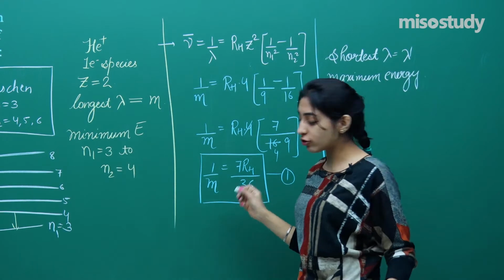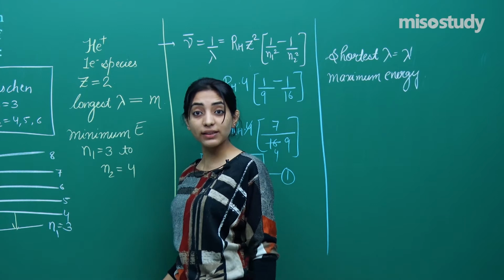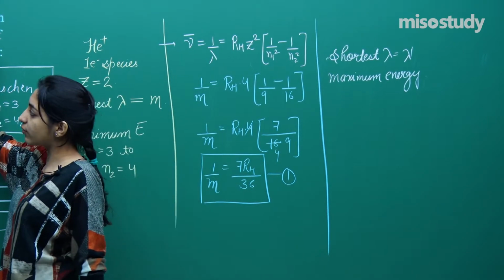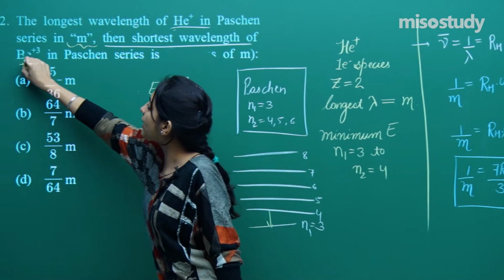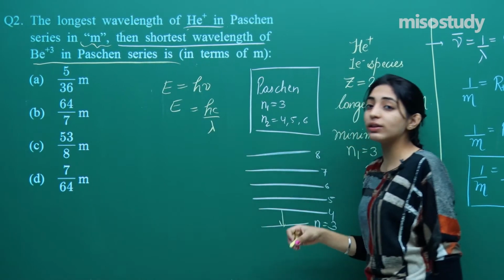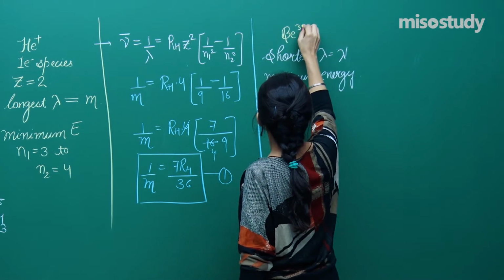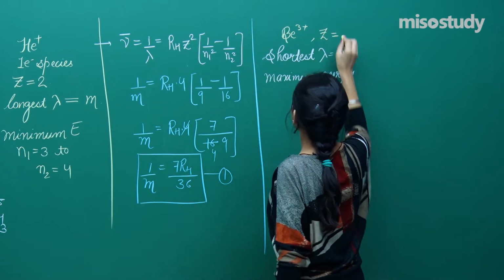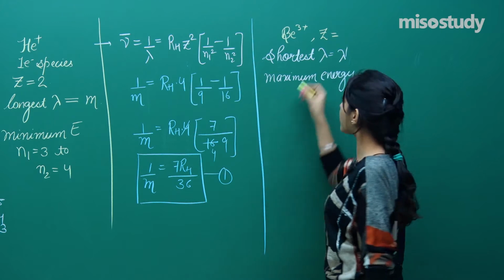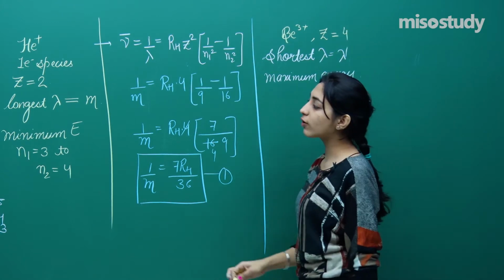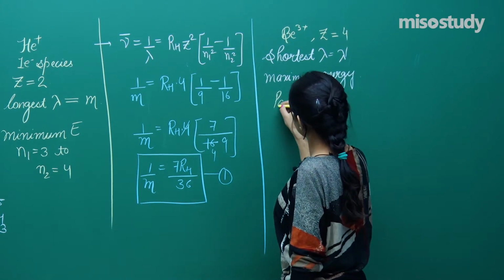Of which transition, and in what? The shortest wavelength of beryllium 3 positive in Paschen series. So we are having beryllium 3 positive, again a one-electron species, but beryllium's atomic number is 4. Again you are talking about Paschen series.